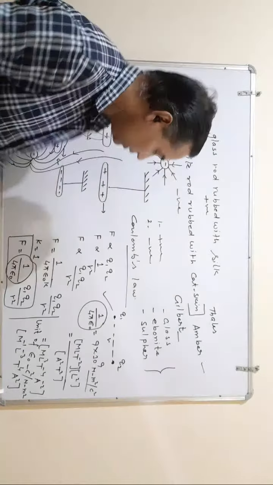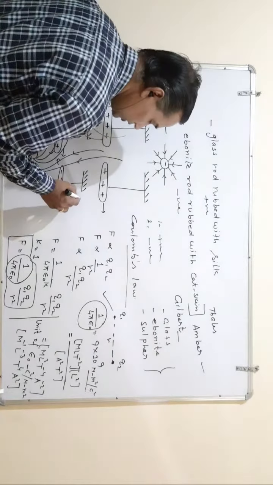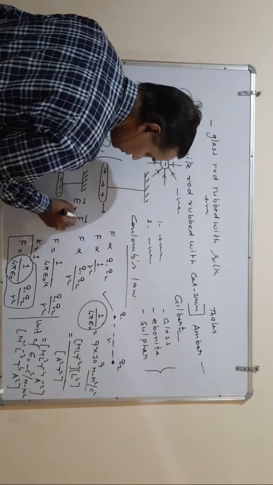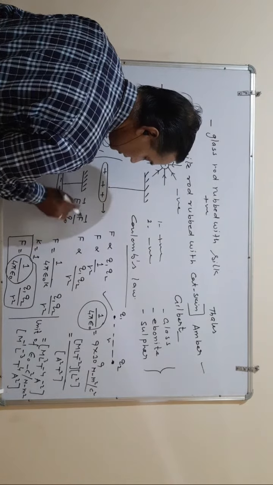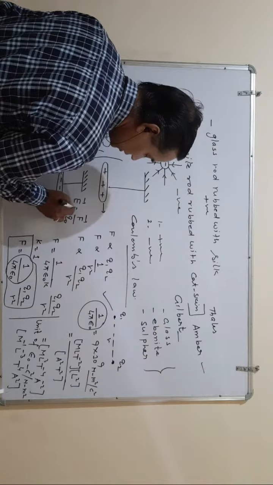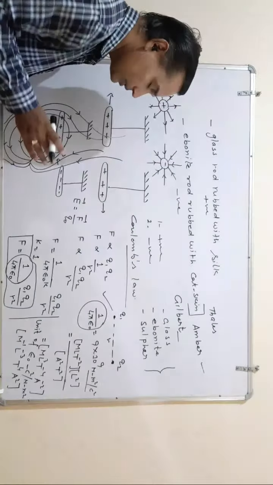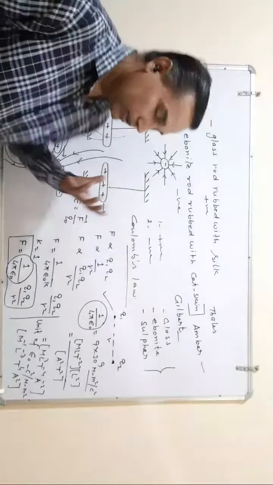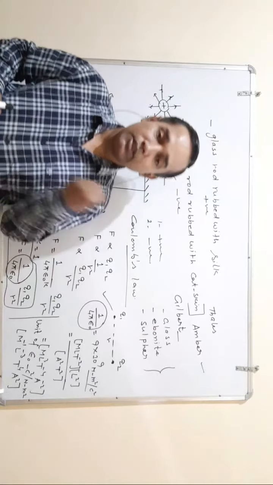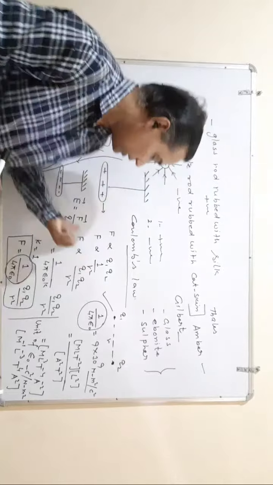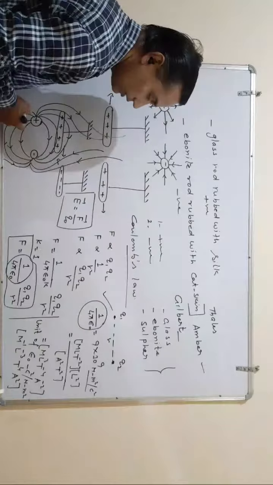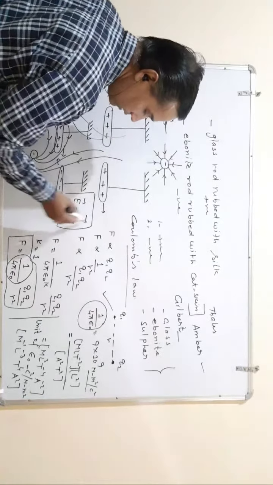Okay, so now electric field E is equal to force upon experimental charge. In a unit charge placed in an electric field, the ratio of the acting force on the experimental charge is known as the electric field. This is a vector, and you can see here E is equal to F upon Q naught.